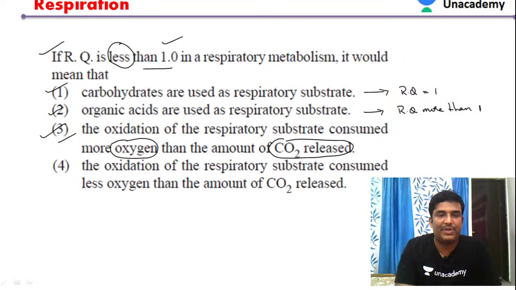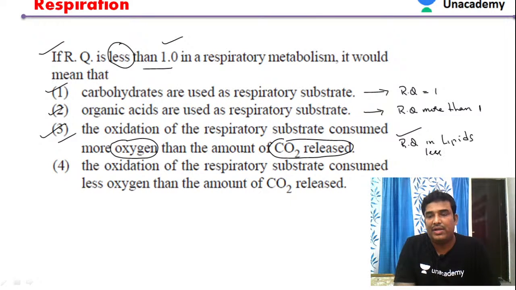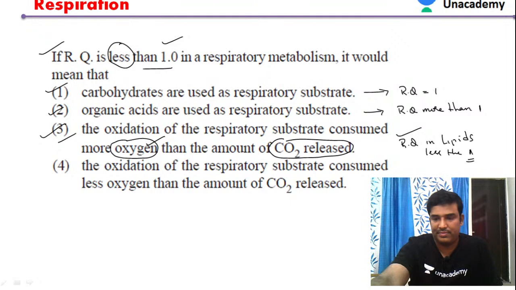Then only we get respiratory quotient less than 1. This is taking place in lipids. In case of lipids, it is always less than 1. Respiratory quotient is less than 1, that is because of the more oxygen. So more amount of oxygen is consumed than the amount of carbon dioxide released.